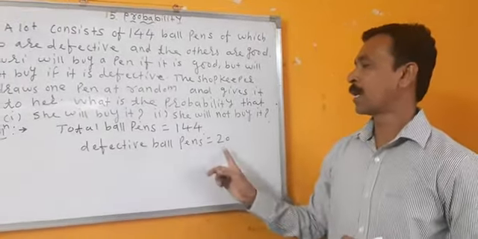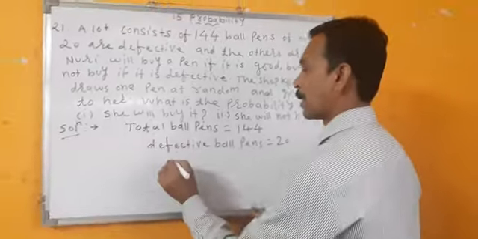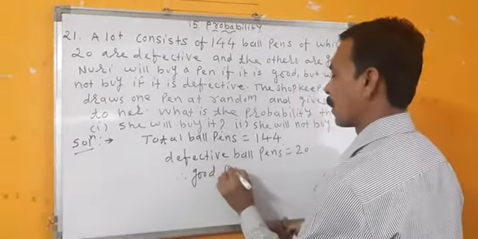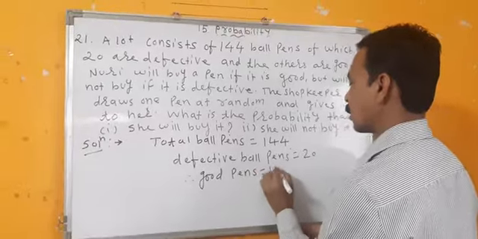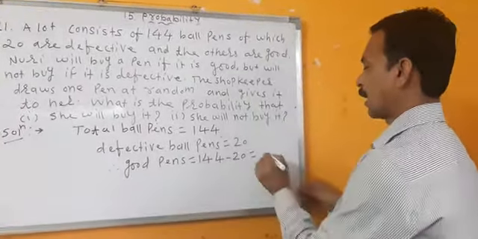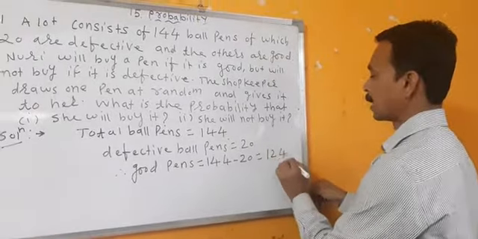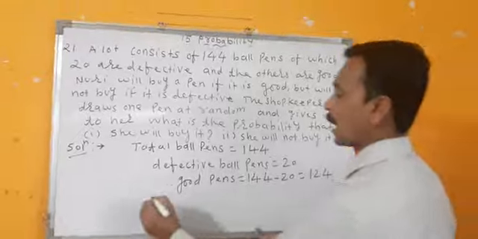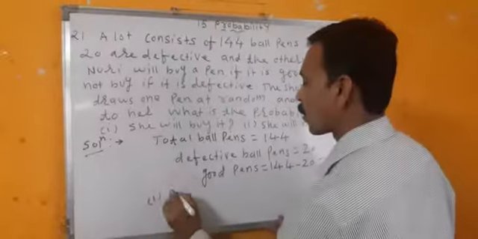If 20 are defective ball pens, then good pens, good means not defective, will be 144 minus 20 is equal to 124. Now I'll find the first part.